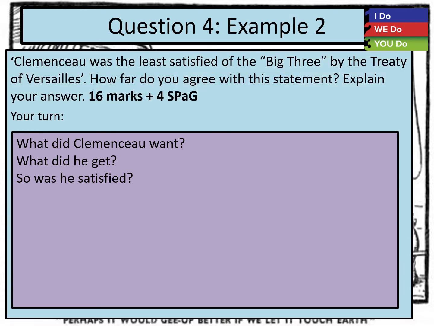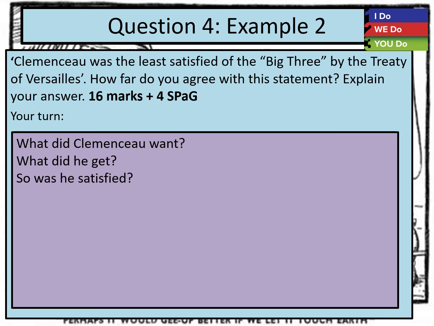We now have a second example. This is another one of the classic type of Treaty of Versailles questions that you can get as a 16 marker. So we've got the ones about the Treaty of Versailles itself and the terms, but we've also got ones about the peacemakers and their satisfaction. So this one says, Clemenceau was the least satisfied of the big three by the Treaty of Versailles. How far do you agree with this statement? Explain your answer. So in this one, again, it's really obvious what you talk about in your first paragraph.